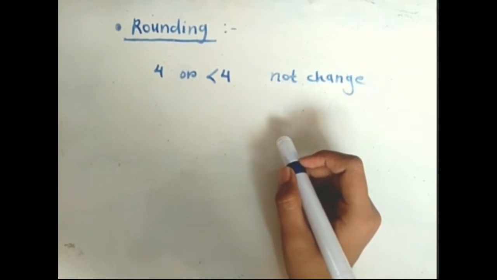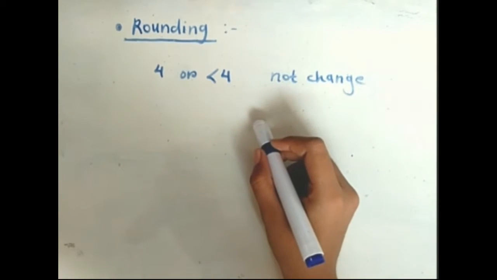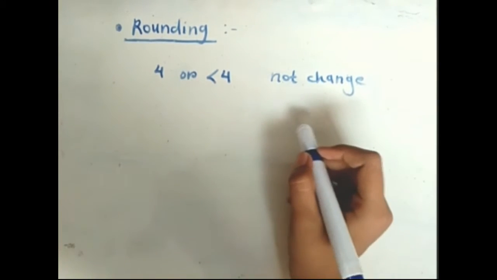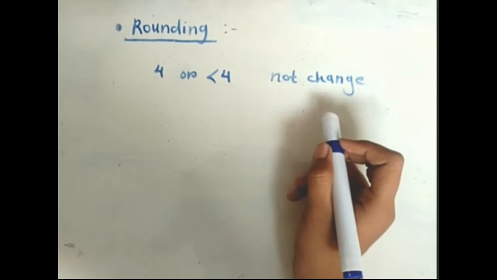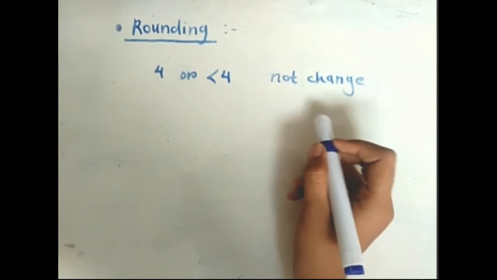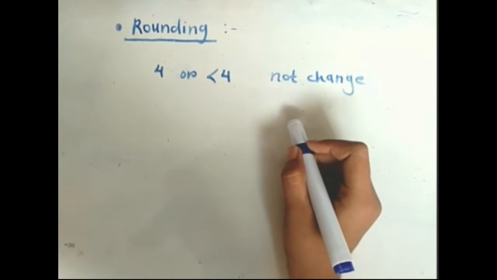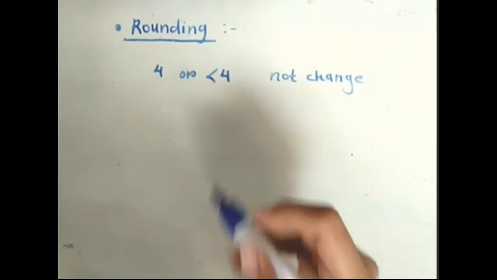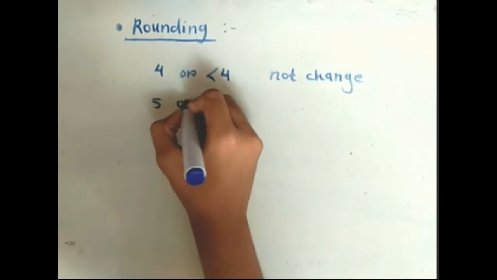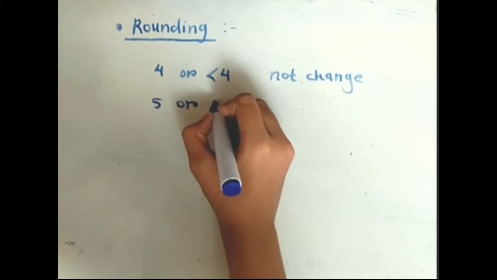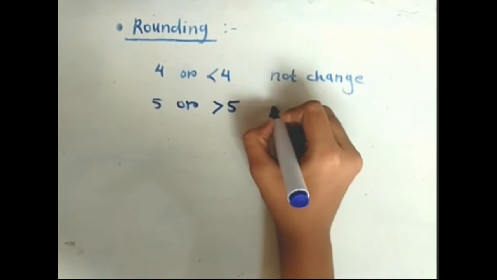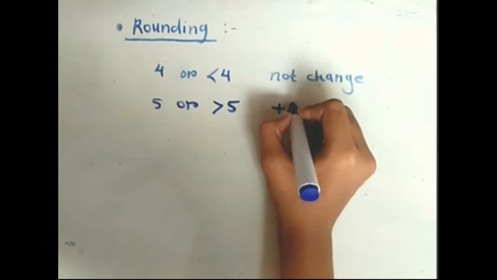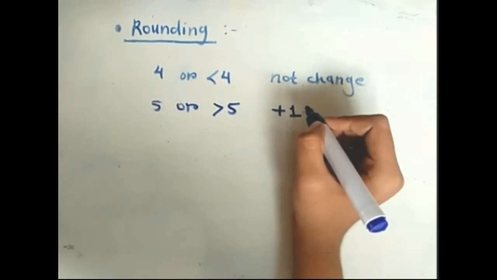If the digit to be discarded or eliminated is 4 or less than 4, the value of the last digit is not changed, that is retained. But if the value is 5 or greater than 5, then the number is increased by 1.